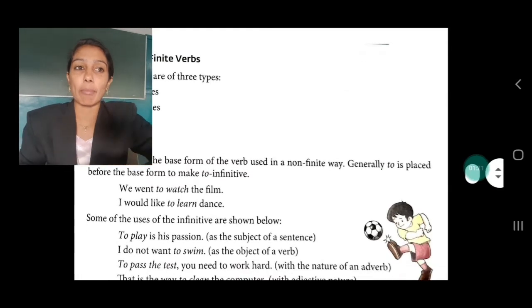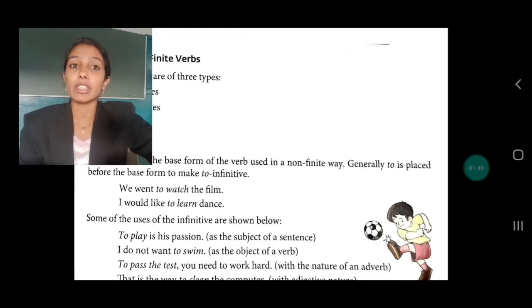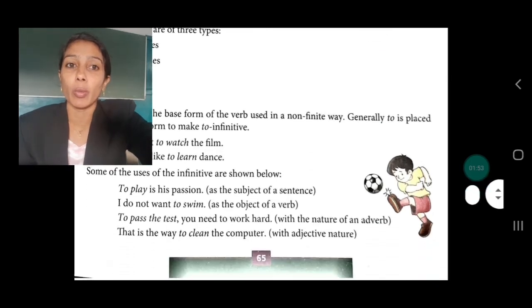Now see the examples. We went to watch the film. So I have added to the base form of the verb, that is watch. I would like to learn dance. Again I have added to learn to make it infinitive. So if I add to the base form of the verb, it is used in a non-finite way. Some of the uses of the infinitives are shown below.